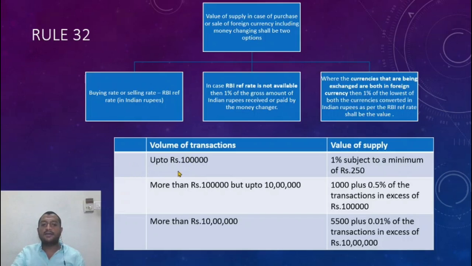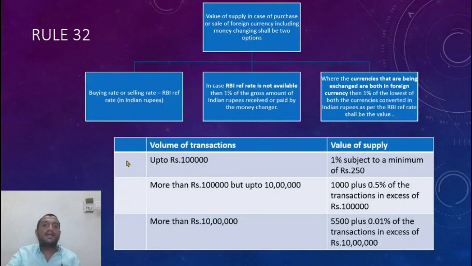This says that up to 1 lakh rupees of transactions, it is 1%. Let us say the total amount of currency exchanged in this whole month is 1 lakh rupees. So what is the value on which I need to pay GST for the next month? It is 1% of the total value. Say 90,000 rupees worth of conversions I've done, so 90,000 into 1% is 900 rupees, subject to a minimum of 250 rupees. So 900 rupees I have to pay to the government.